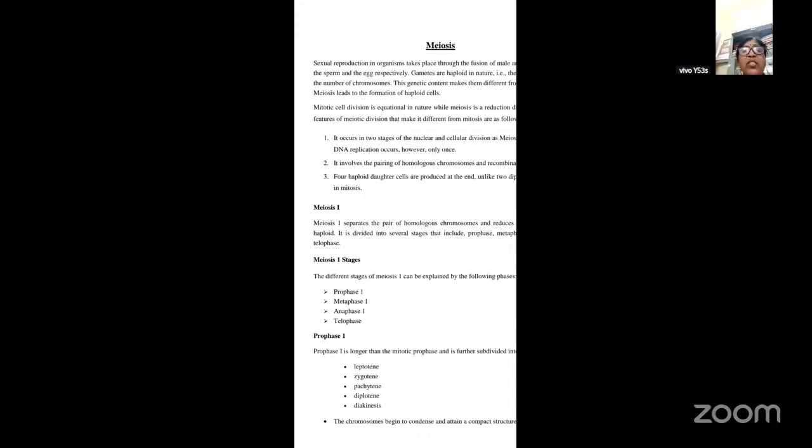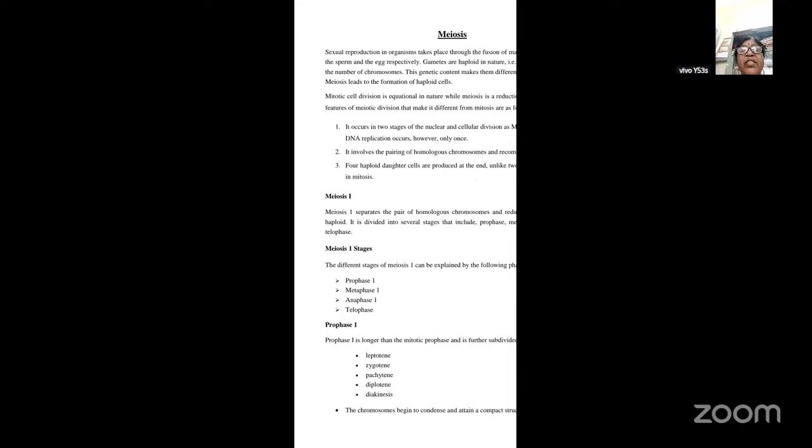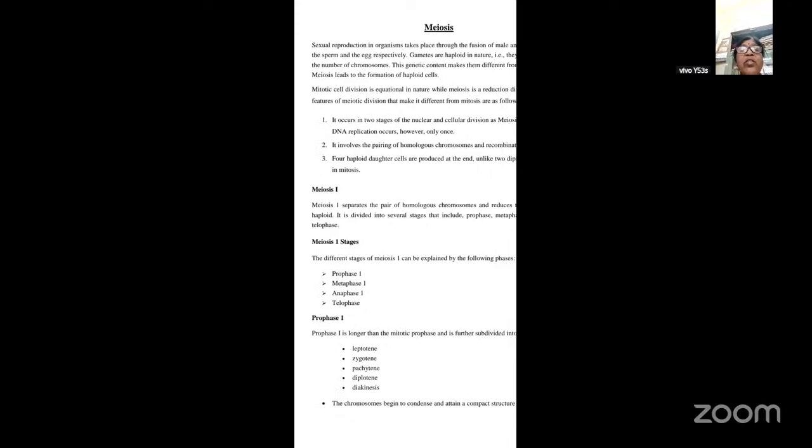Now coming to meiosis 1. Meiosis 1 separates the pair of homologous chromosomes and reduces the diploid cell to haploid. It is divided into several stages that include prophase, metaphase, anaphase, and telophase. So meiosis 1 will separate the pair of homologous chromosomes. Now we'll see what the different stages of meiosis 1 are. Meiosis 1 is divided into prophase 1, metaphase 1, anaphase 1, and telophase 1.